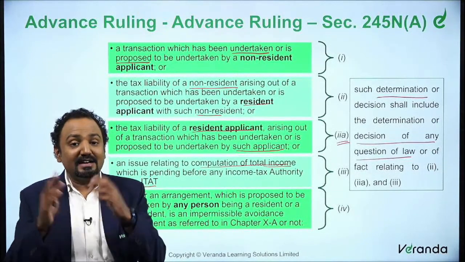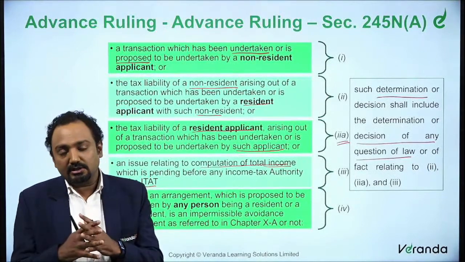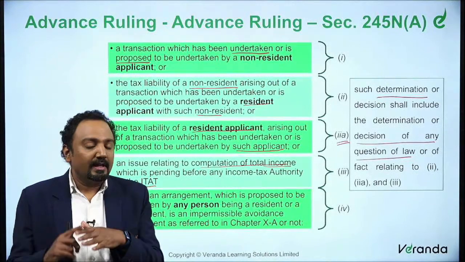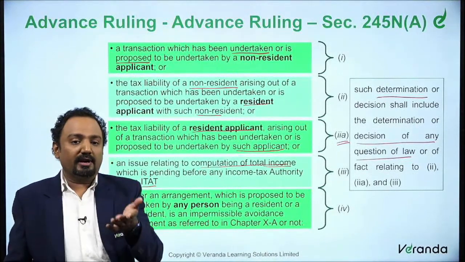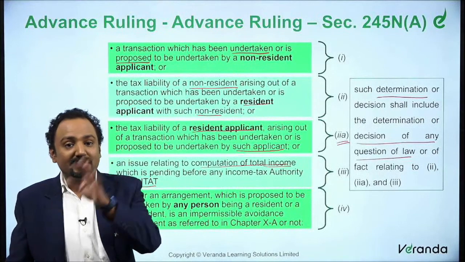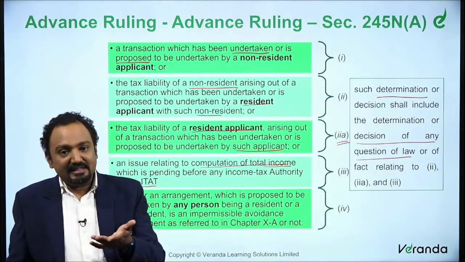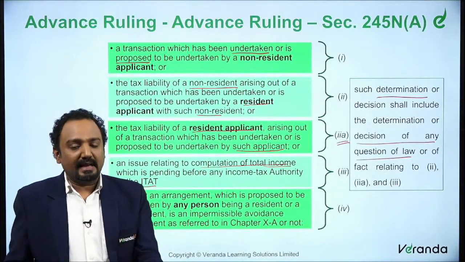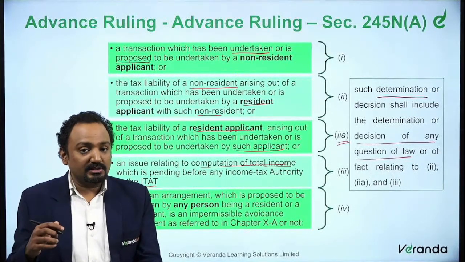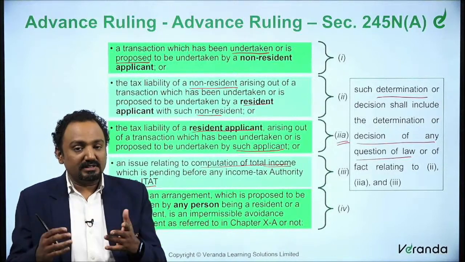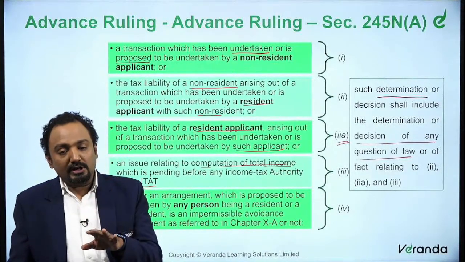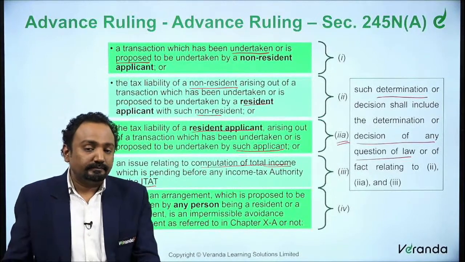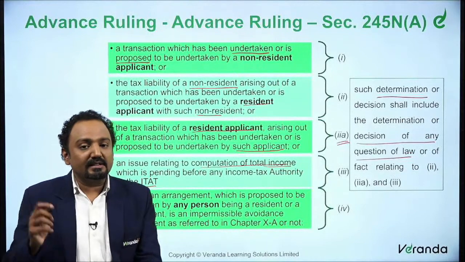So there is a widened way of providing an advance authority ruling. So this AAR for these reasons, that is 2, 2A and 3, where a resident applicant for a transaction with non-resident trying to determine the tax liability, where a resident applicant who has entered into a certain activity where he wants to determine the tax liability, and the third clause says a person who wants to determine the computation of total income for an issue pending before an income tax authority or before the ITAT, that is Income Tax Appellate Tribunal.